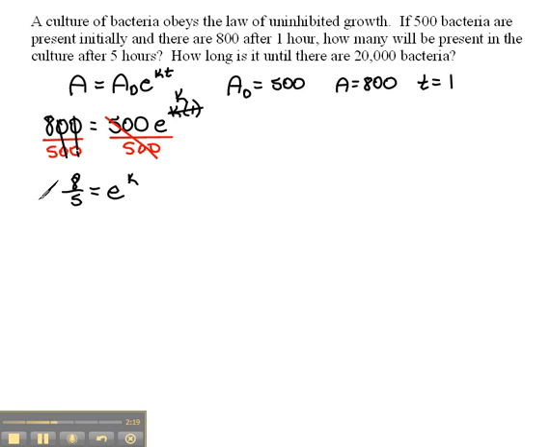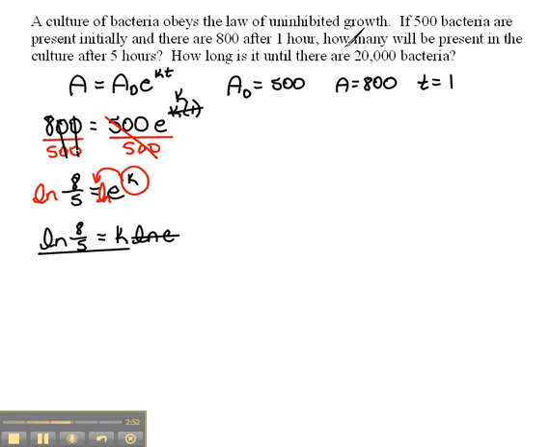And again, now we can introduce logs, so we can bring that exponent down in front. So that's going to be the natural log of 8/5 equals k times the natural log of e. Hopefully by this time we're getting the hang of that the natural log of e is just 1, so we don't have to worry about that. So that tells us that k equals the natural log of 8/5. Now we know what k is, and we can use that in our formula.